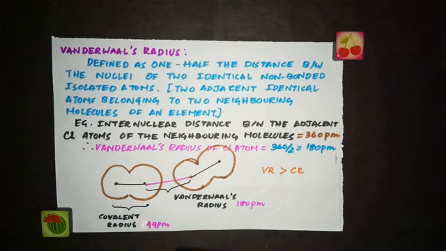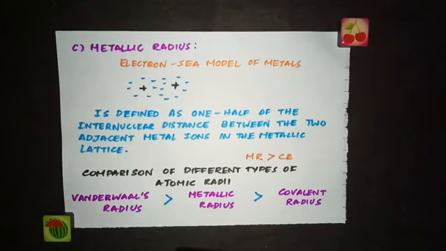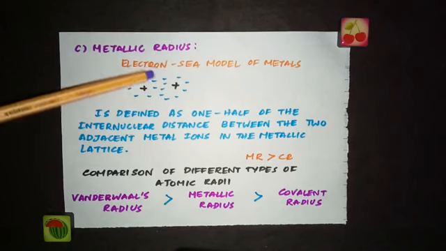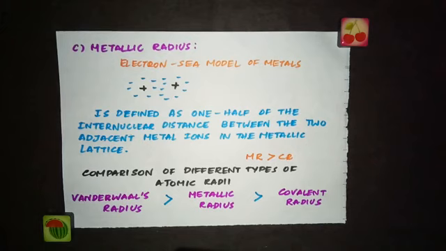Now the next radius is the metallic radius. When you take a metal and look at its crystal lattice, according to the electron sea model, a metal crystal lattice consists of positive kernels or metal ions in a sea of mobile valence electrons. So this is the metal ion and it is surrounded by mobile electrons. This is the arrangement of the metal crystal lattice.